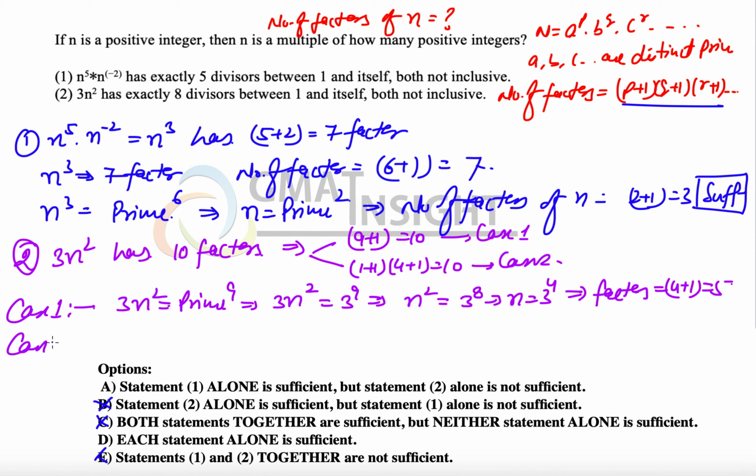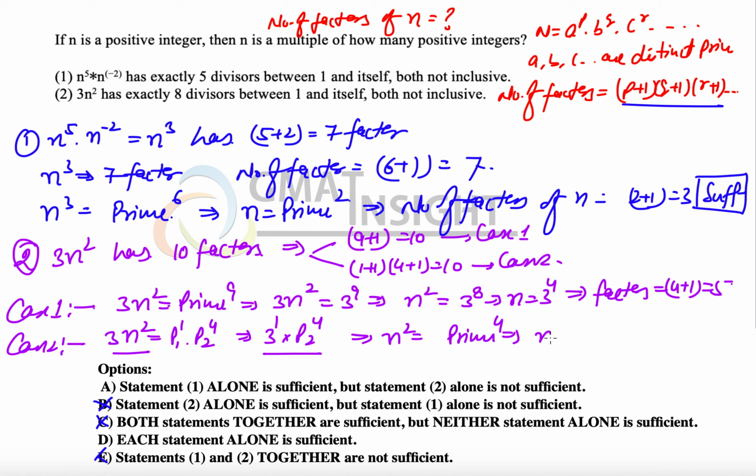Now let's consider case 2. Case 2 is that 3n square is equal to prime number 1 raised to the power 1 multiplied by prime number 2 raised to the power 4. The only possibility is that we have 3 to the power 1 and another prime number raised to the power 4, and when we compare these two parts we understand that n square should be equal to another prime number raised to the power 4, which again means n is equal to the prime number square. That means the number of factors of n will be 2 plus 1, equal to 3.